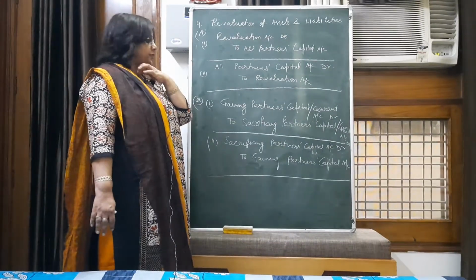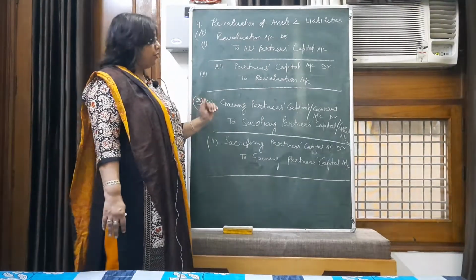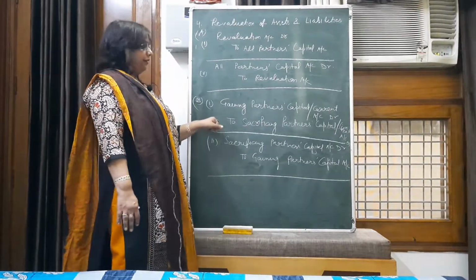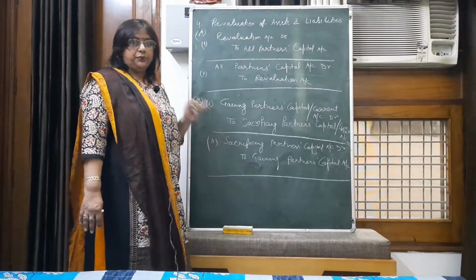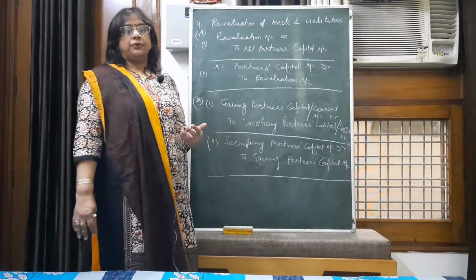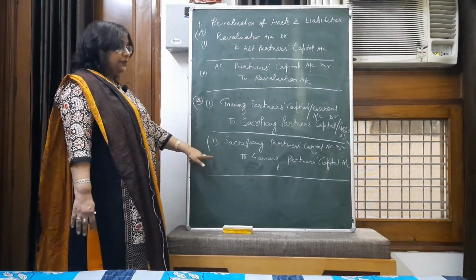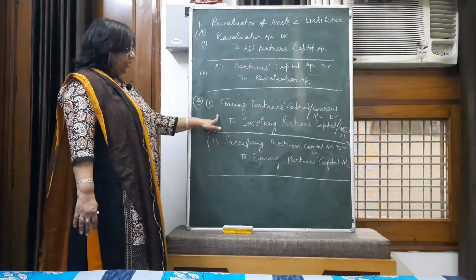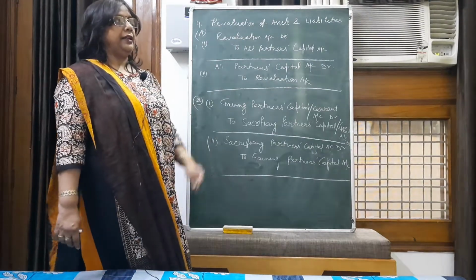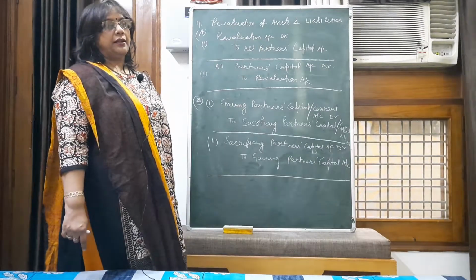and it is showing that the firm does not want to show the revised value of assets and liabilities in the new balance sheet, rather it wants to retain their book value or old value in the new balance sheet, but it wants to record the impact only. In that case, you have to pass these entries. If there is net profit on revaluation, the entry to be passed will be gaining partner capital or current account debit to sacrificing partner capital or current account.